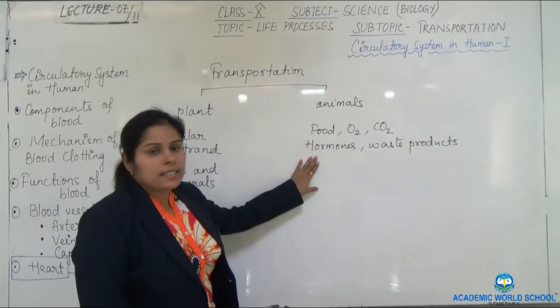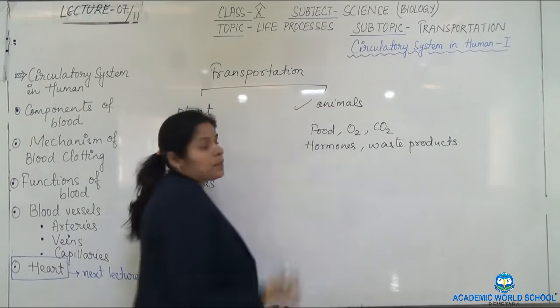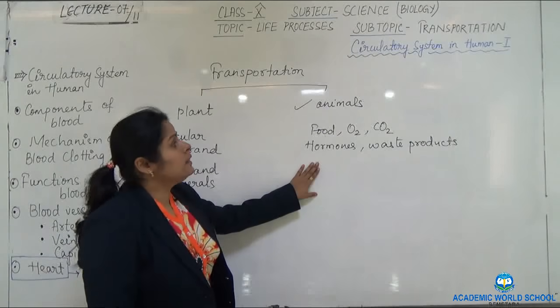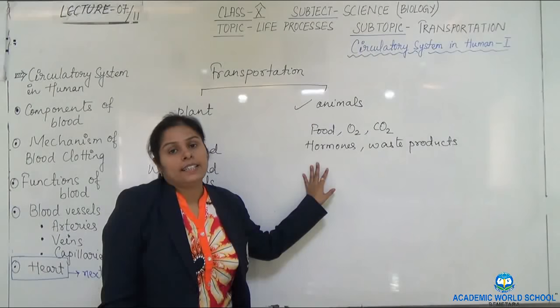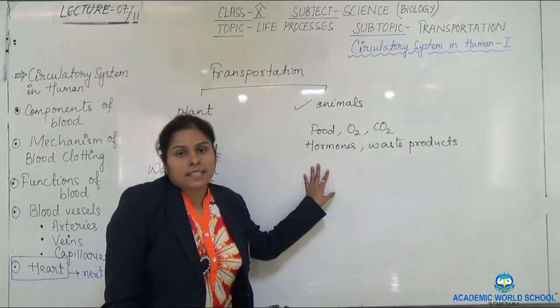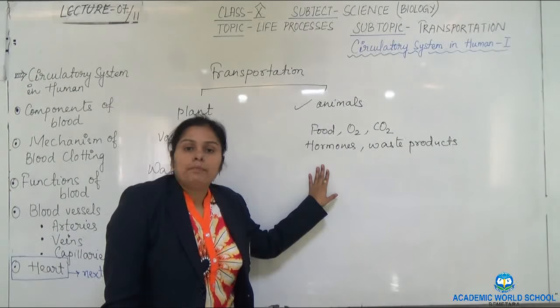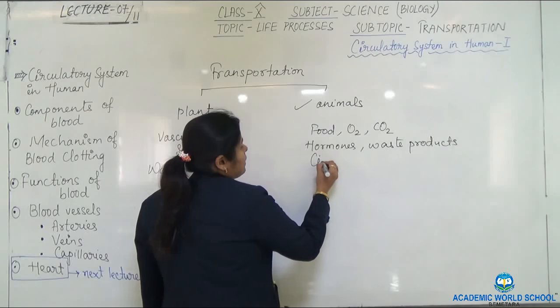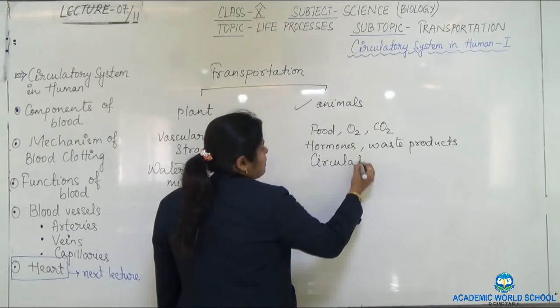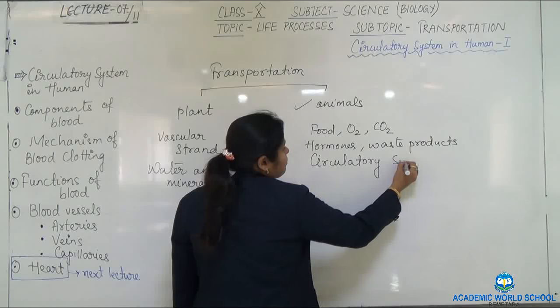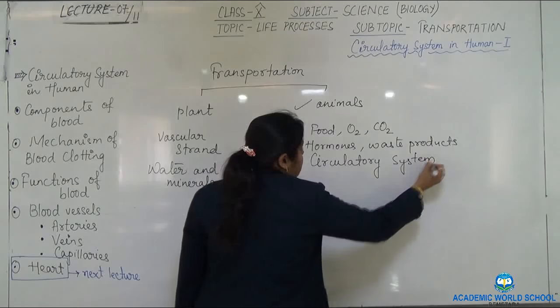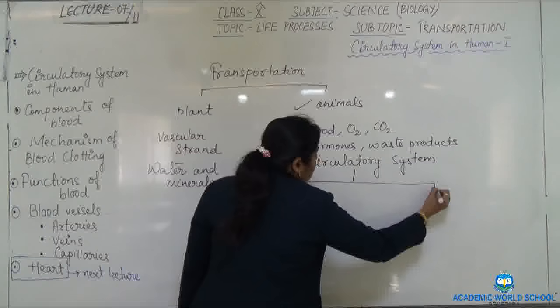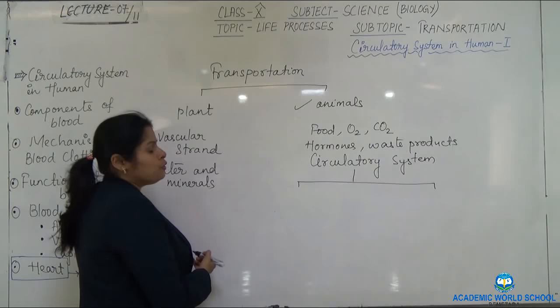Now we will discuss animals today. In animals, this transportation we call the circulatory system. Depending on the type of fluid, we categorize the circulatory system into two parts.